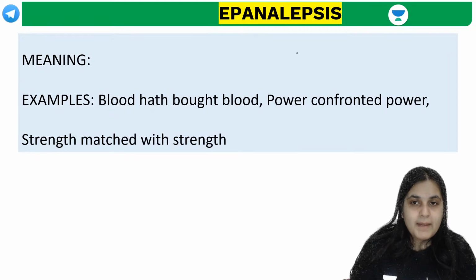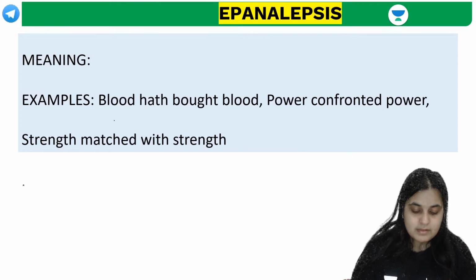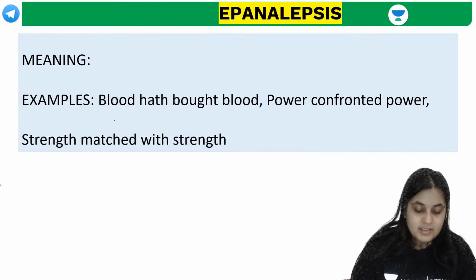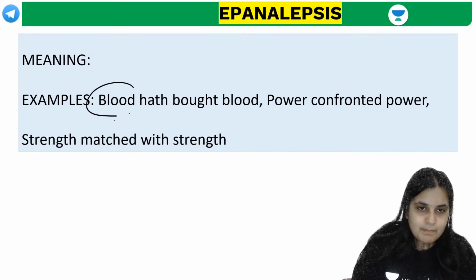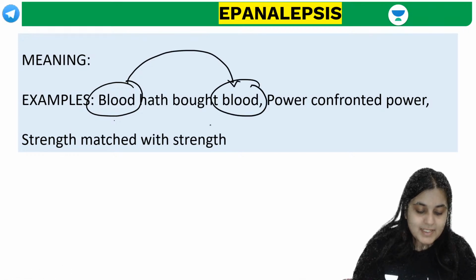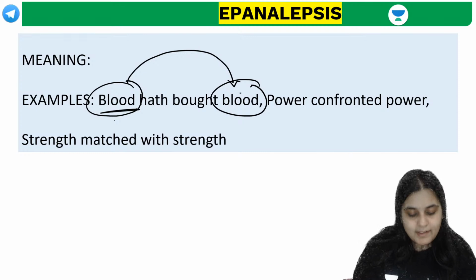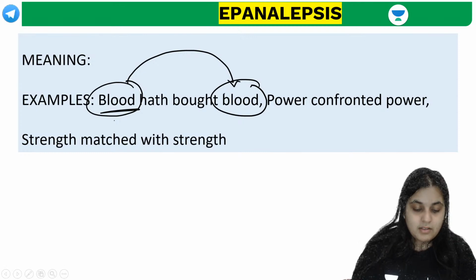Next one. Epanalepsis, guys. Blood had bought blood. Power confronted power. Strength matched with strength. Can you tell me what it means? Easy. तो जो initial part है उसको आप same को end में repeat कर रहे हो. It's basically the repetition of the initial word or phrase at the end of the sentence. Got it?